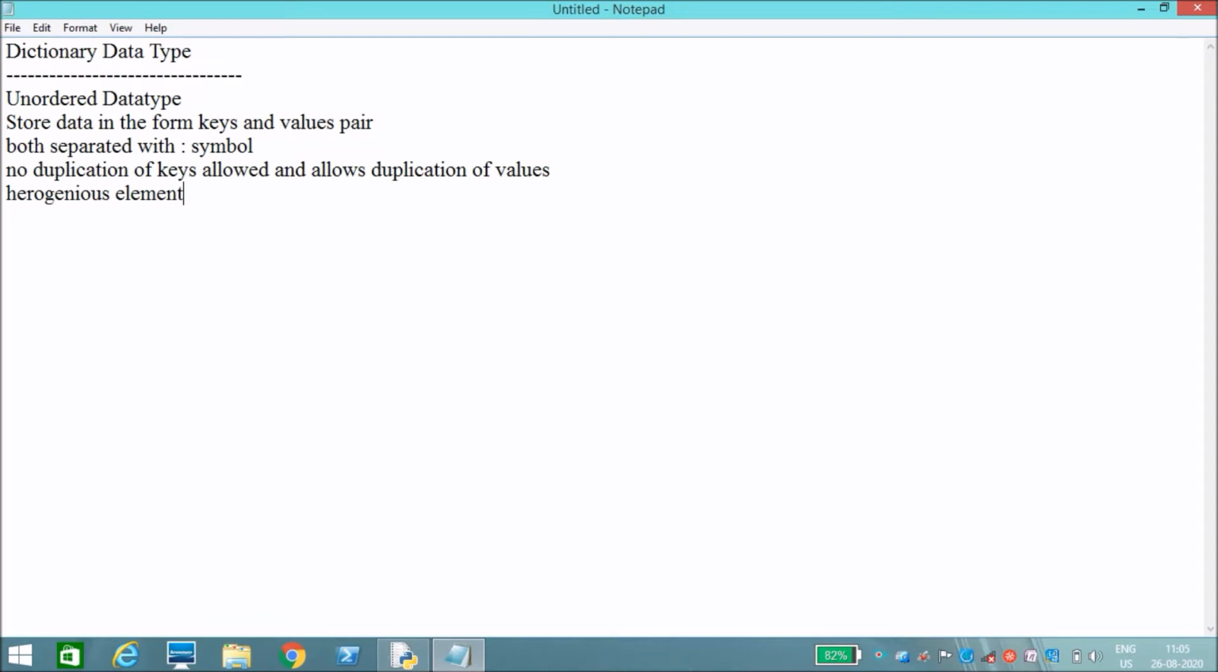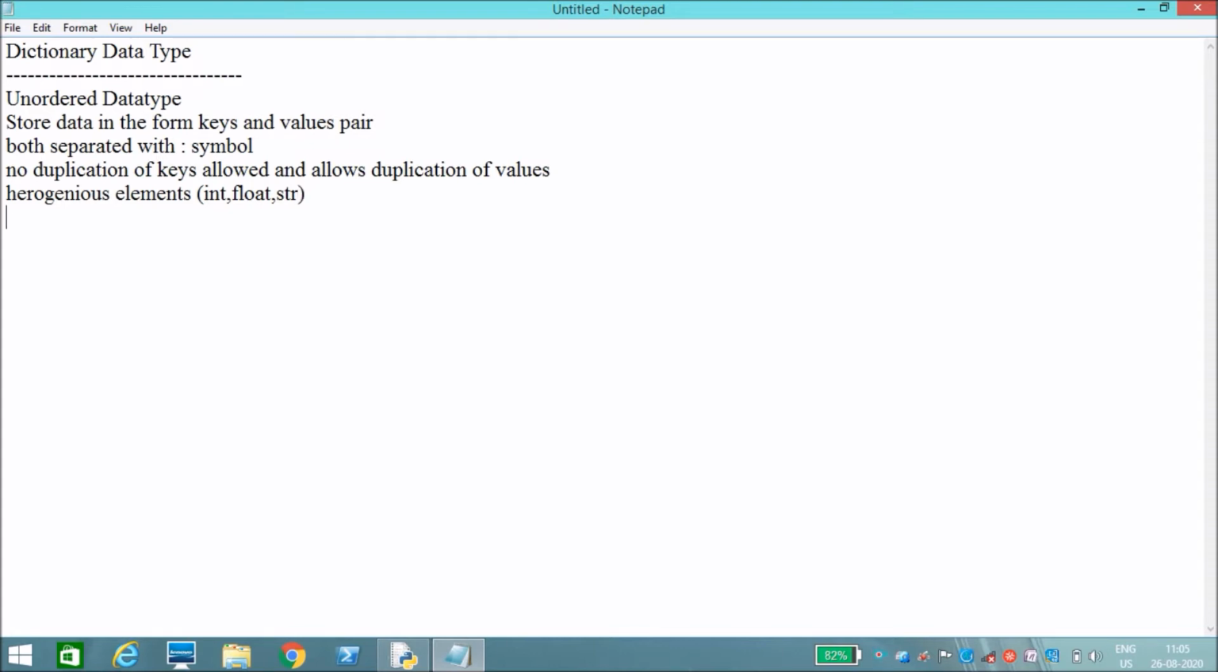Like strings, integers, floating point numbers, complex numbers. It allows heterogeneous elements.